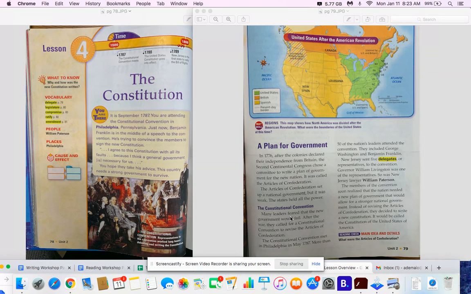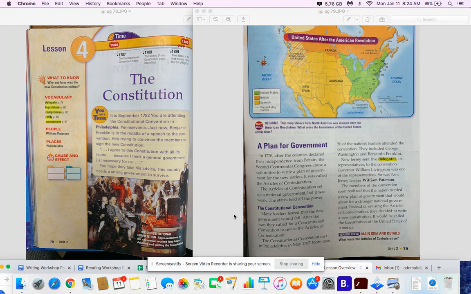Many leaders feared that the new government would fail. After the war, they called for a constitutional convention to revise the Articles of Confederation. The Constitutional Convention met in Philadelphia in May 1787. More than 50 of the nation's leaders attended the convention. They included George Washington and Benjamin Franklin. New Jersey sent 5 delegates or representatives to the convention.